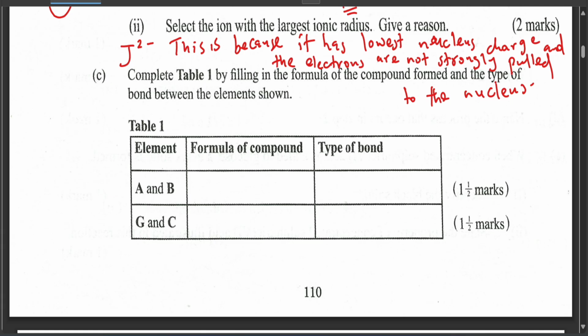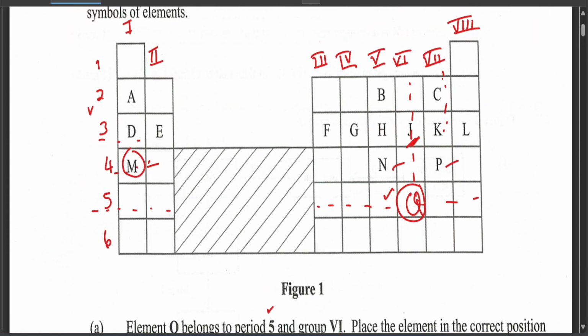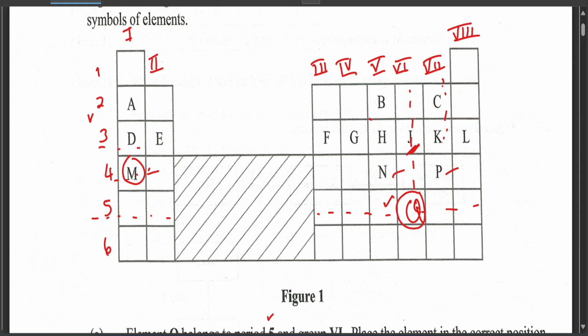the type of bond between the elements shown. So we have A and B, so which formula and type of bond do we have? Okay, let's look at A and let's look at B. For group 1, 2 and 3, they are metals. So group 1 to 3, all of them are metals. From group 4 to 8, they are usually non-metals. Okay, so let's put that in mind.